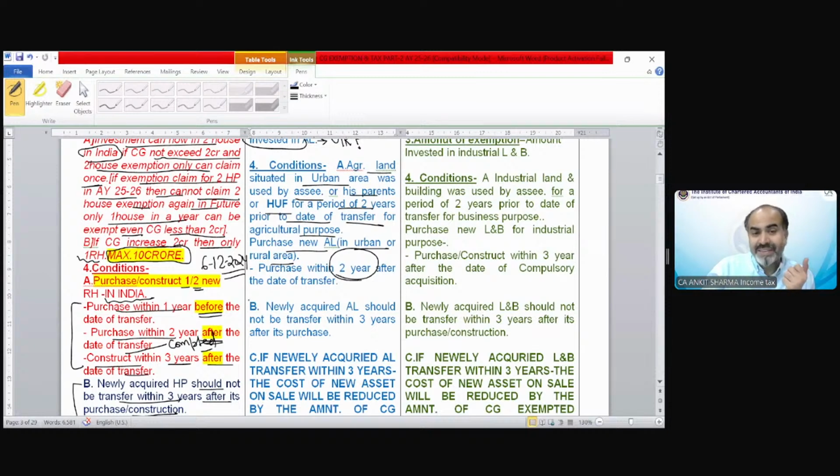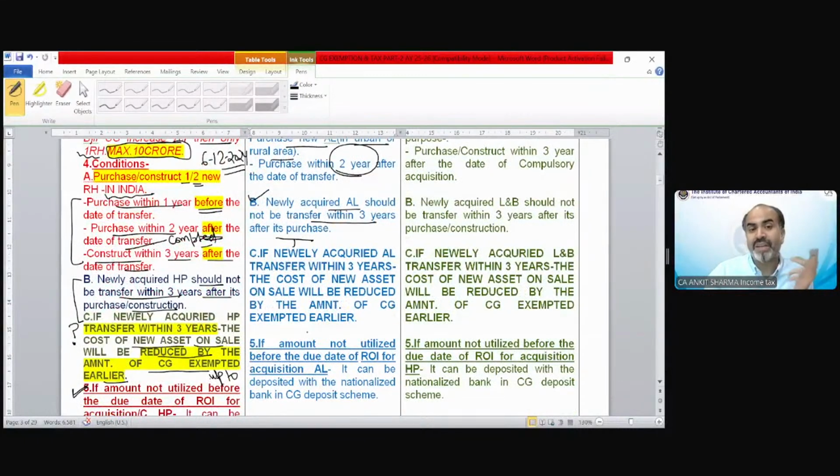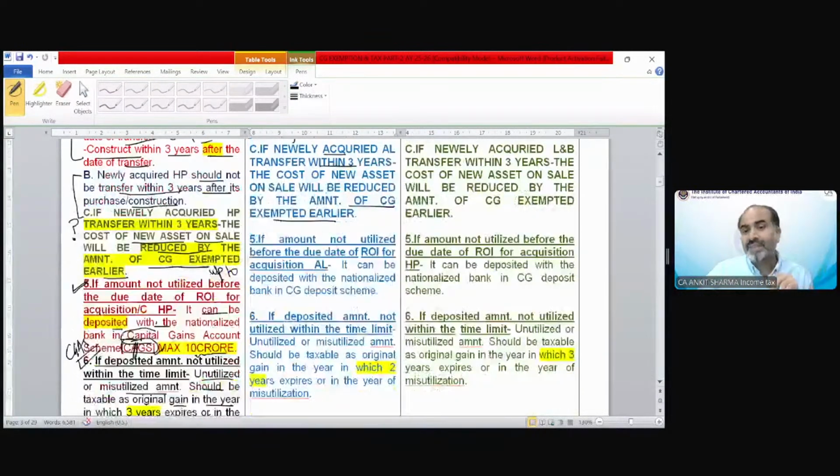The B point is exactly the same as section 54. It says the new agricultural land should not be transferred within 3 years after it is purchased. If it is transferred within 3 years, the C point is exactly the same: if the newly acquired asset is transferred within 3 years, the cost of that asset is going to be reduced by the amount of capital gain exempted earlier. Fifth and sixth points are exactly the same, only there is one difference.